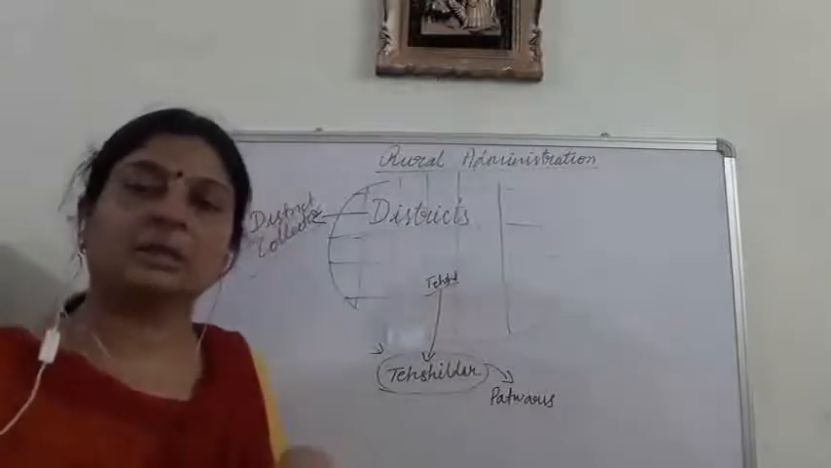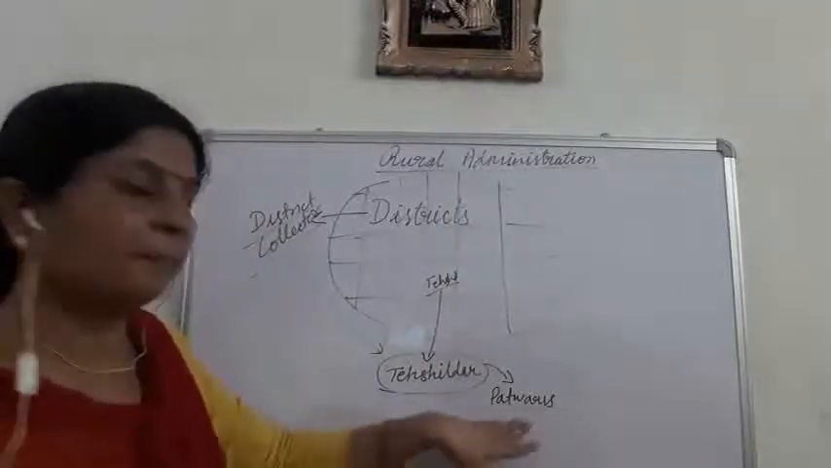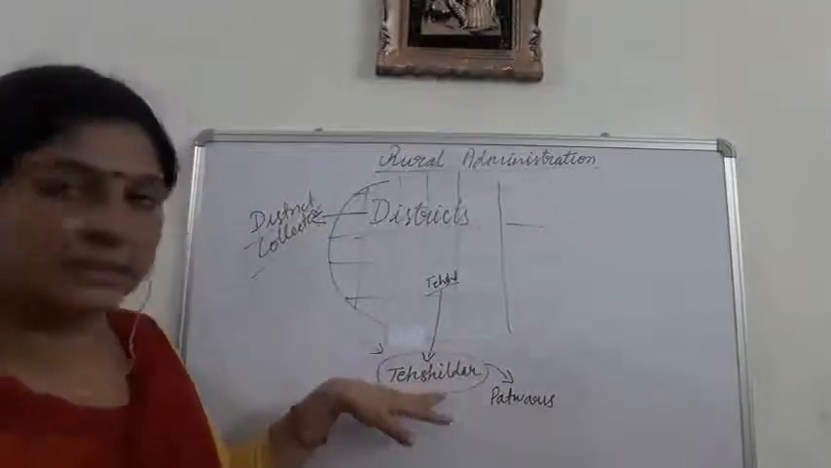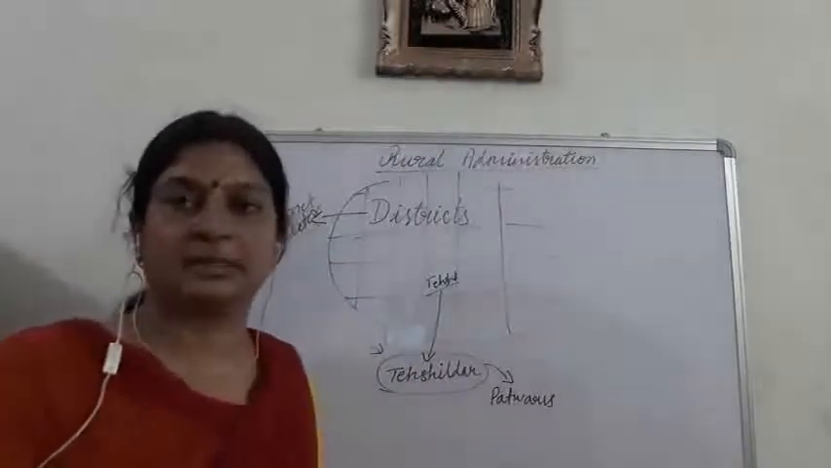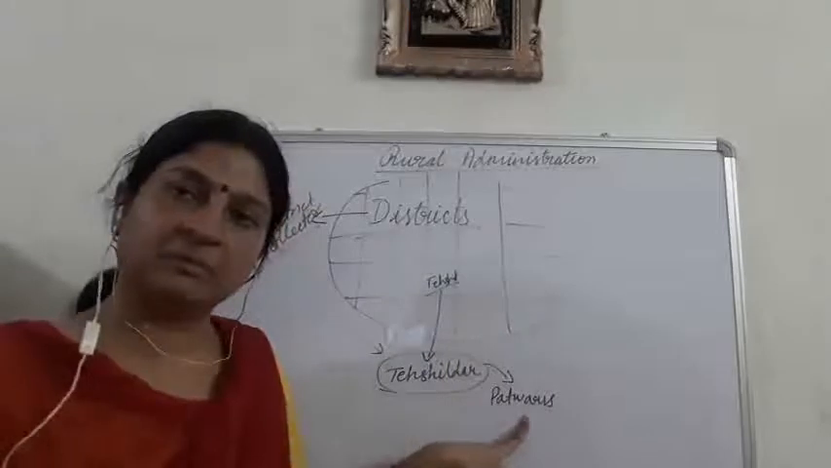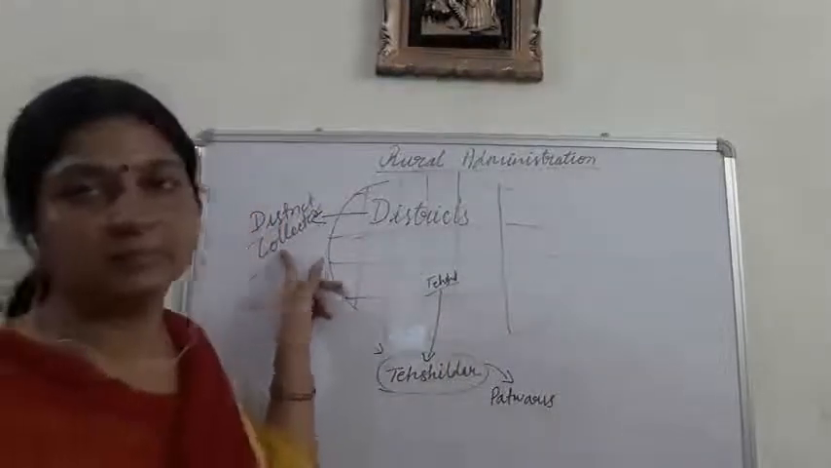So this is a kind of hierarchical structure. सबसे नीचे पटवारी, पटवारी के ऊपर तहसीलदार, and then तहसीलदार के ऊपर district collector. This is at the village level, this is at the tehsil level, and this is at the district level.